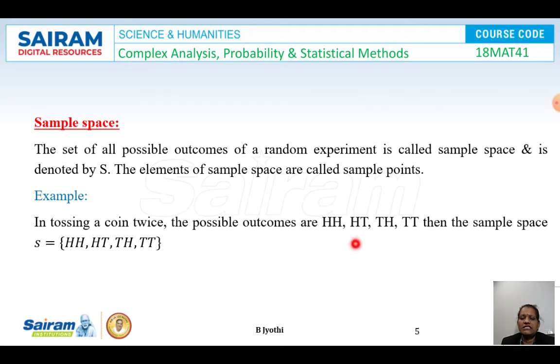The first toss will be head and the second toss will be tail, like this. So S is equal to HH, HT, TH and TT. This is the sample space.